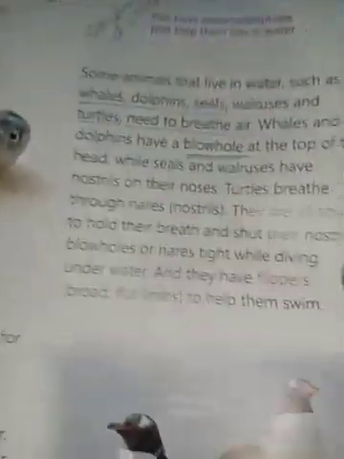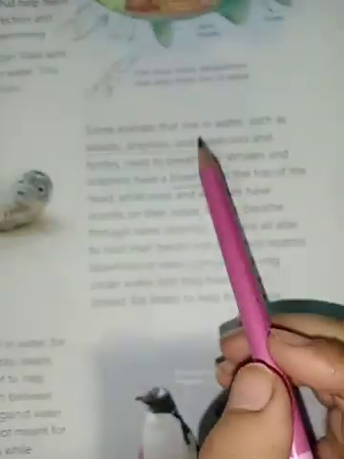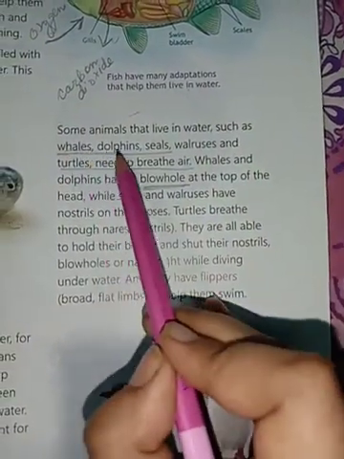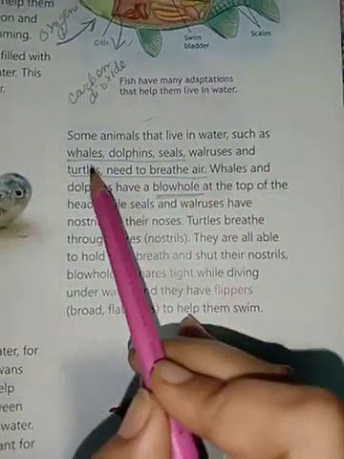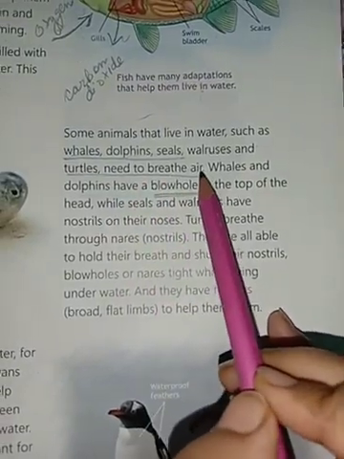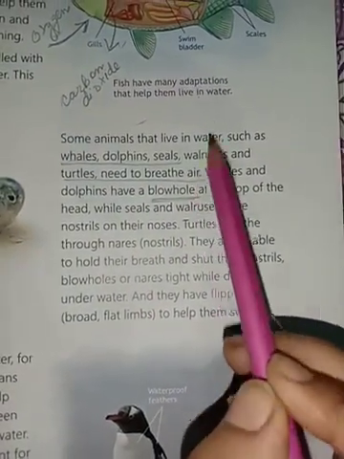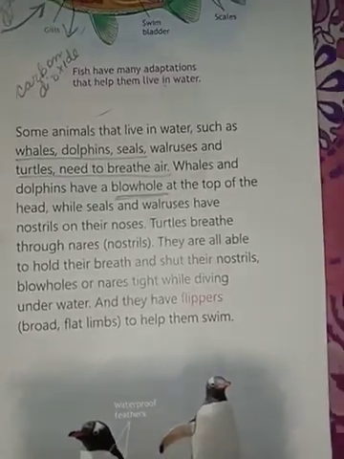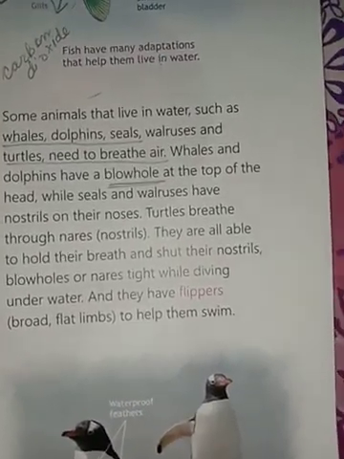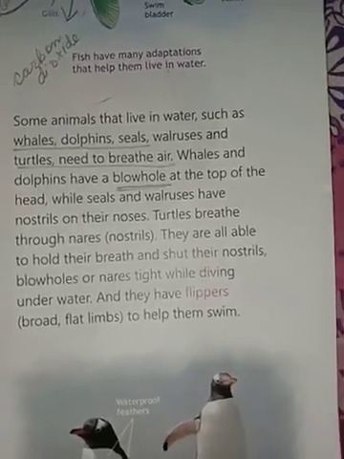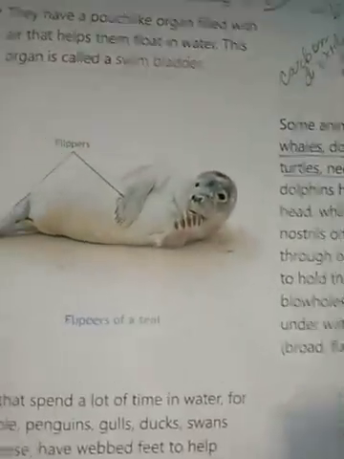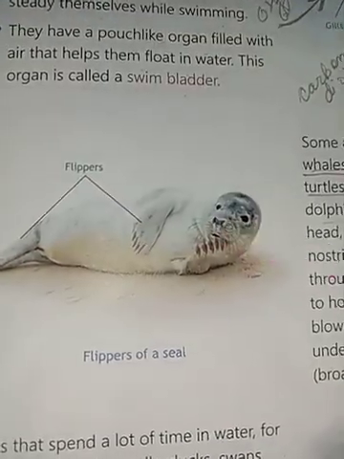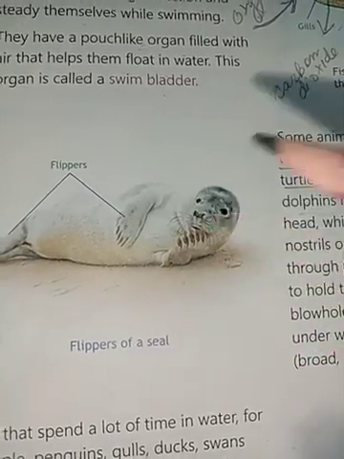Understood? Let us move forward. Some animals that live in water, such as whales, dolphins, seals, walruses, and turtles, need to breathe air. There are some animals that live in water, all right, and they also come on the land and they need to breathe air. You can see the seal. This seal, my dear children, lives inside the water and it also comes on the land to breathe air.